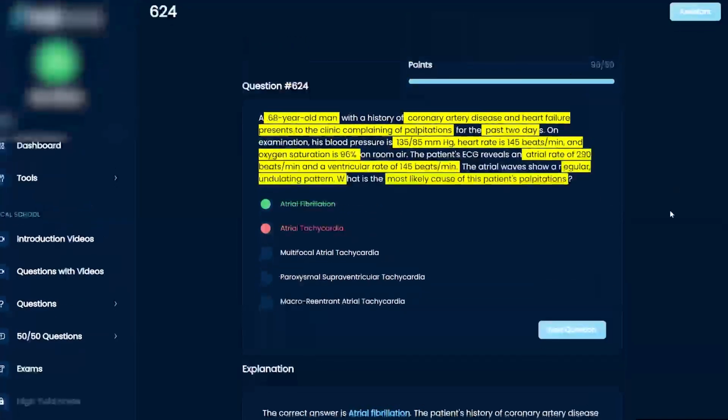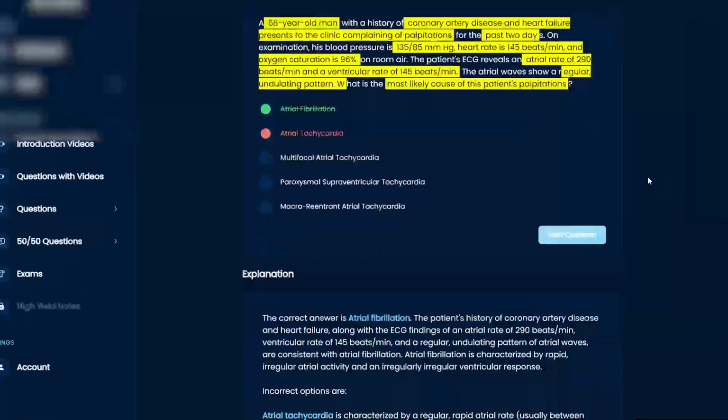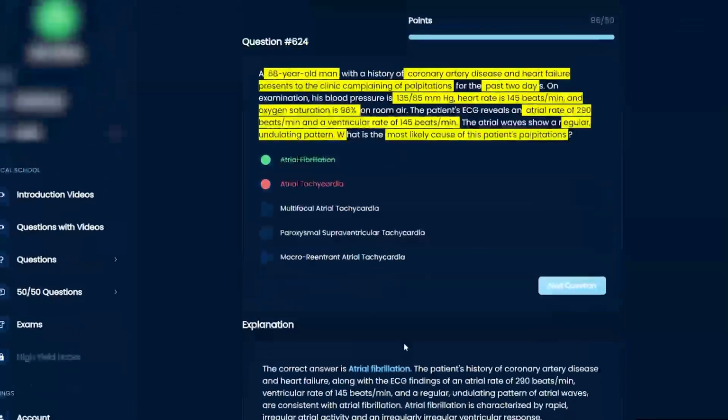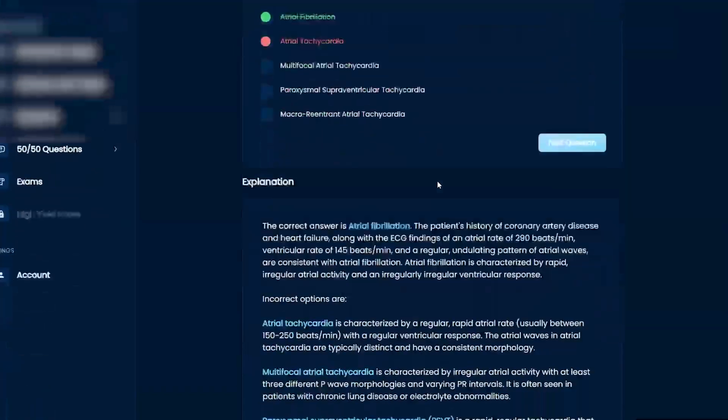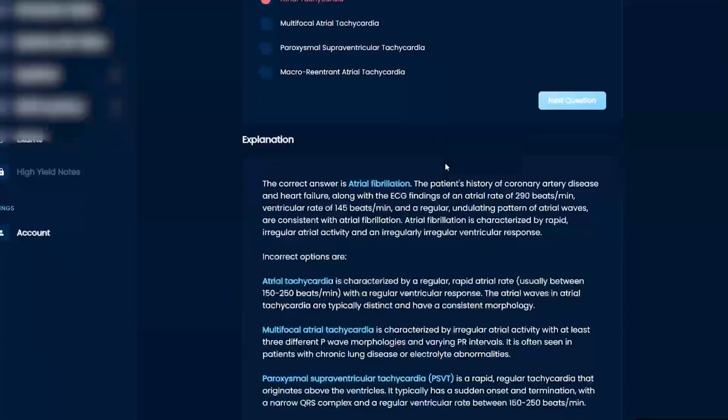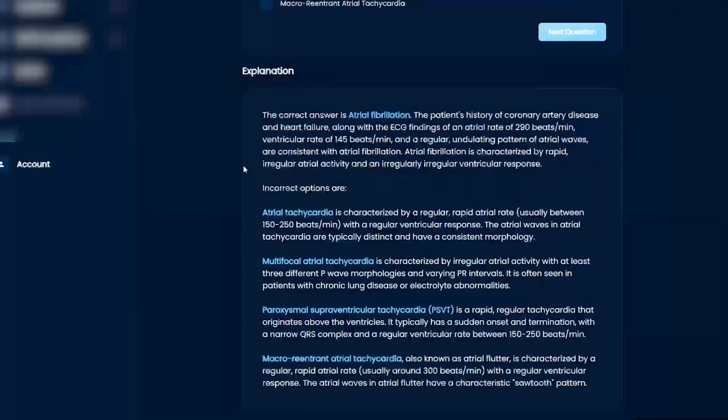Okay, let me make sure, this is kind of confusing to me. The atrial rate is here, the ventricular rate, but the atrial waves show a regular undulating pattern. I'm not exactly sure if this is the correct answer here, but let me see. Oh, and that's atrial flutter, not Wolff-Parkinson-White. Atrial flutter is characterized by a regular, rapid atrial rate around 300 with a regular response.